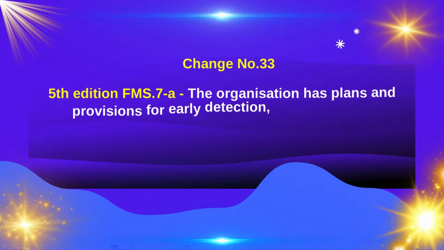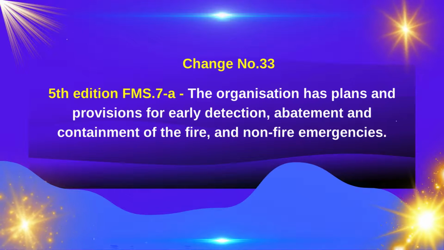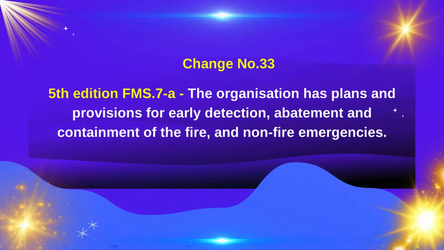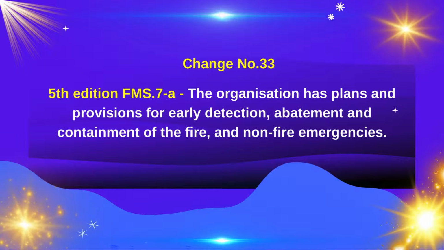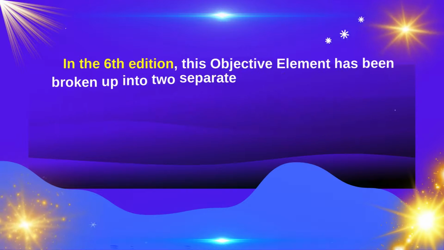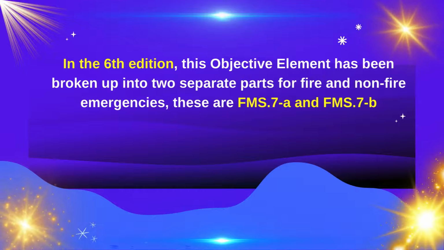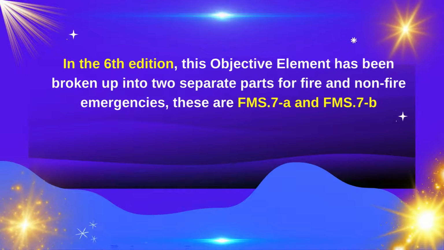Change number 33. 5th edition FMS 7A states that the organization has plans and provisions for early detection, abatement and containment of the fire and non-fire emergencies. In the 6th edition, this objective element has been broken up into two separate parts for fire and non-fire emergencies.